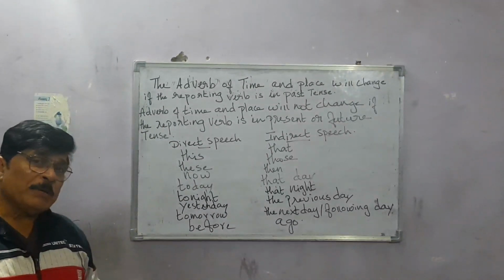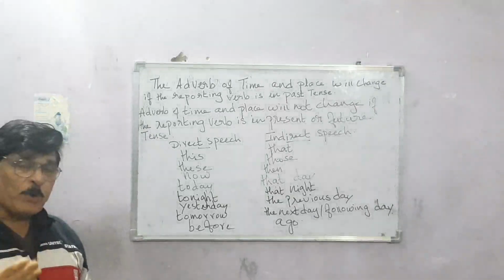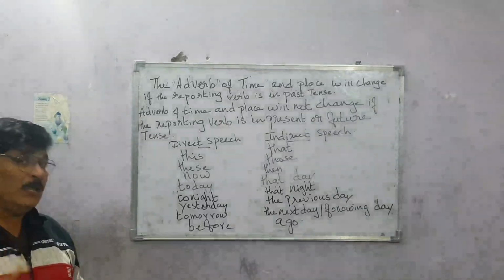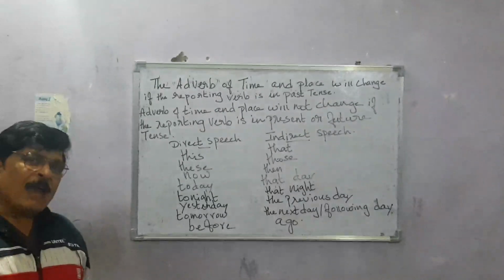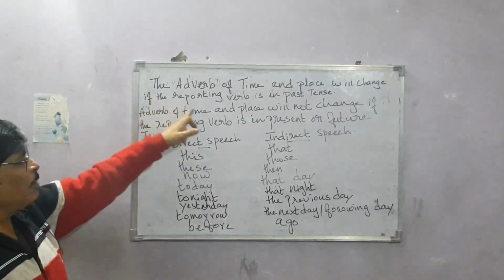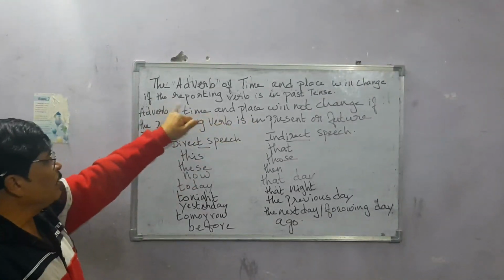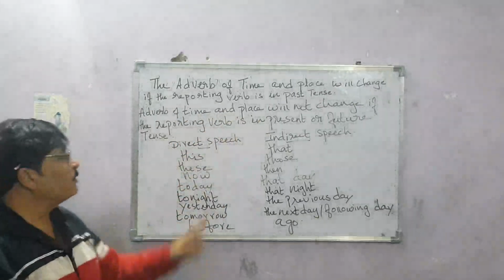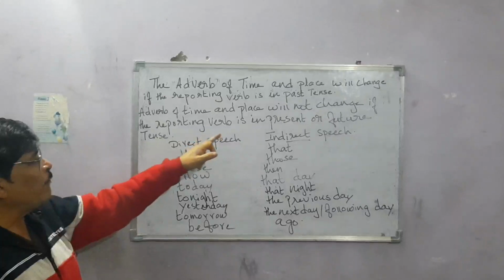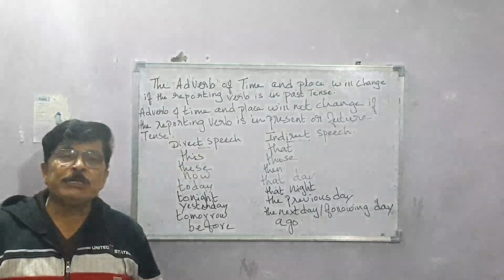If the reporting verb is in present tense or future tense, there will be no change in the adverb of time and place.